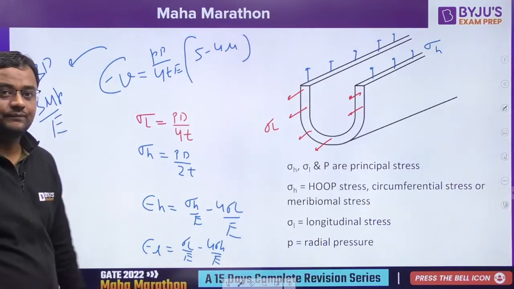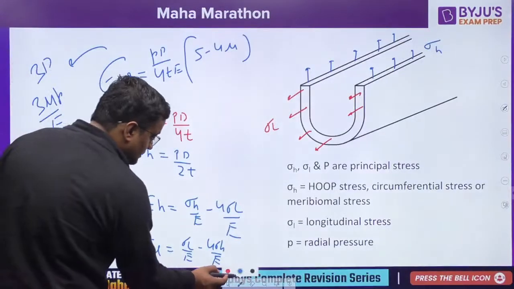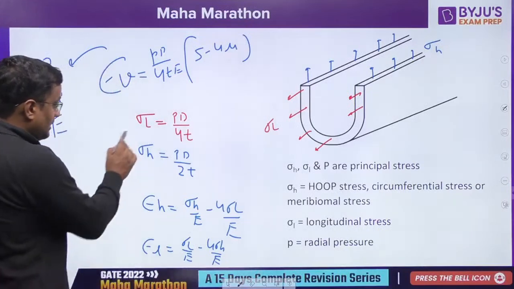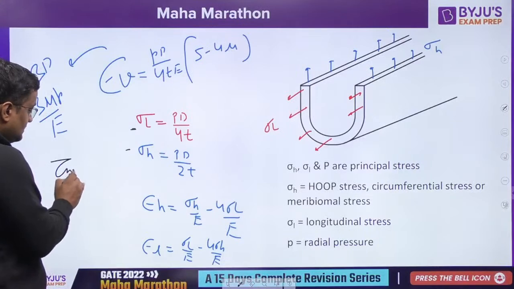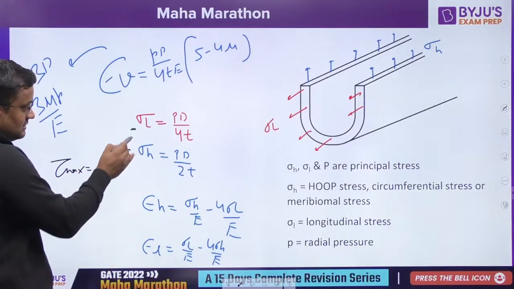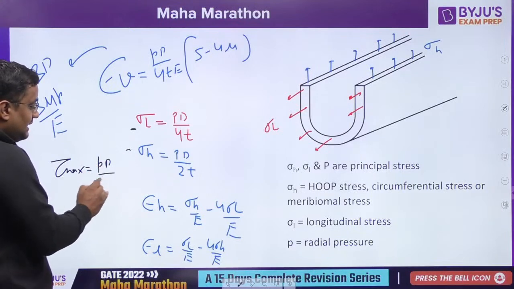3 mu P by E. Then one more term is added. What is the maximum stress? Tau max is (sigma 1 minus sigma 2) by 2. So tau max is equal to (sigma 1 minus sigma 2) by 2. They are principal stresses, so it will be PD by 8T.